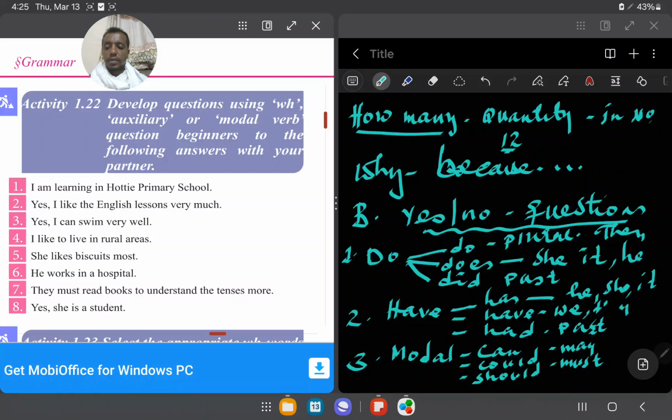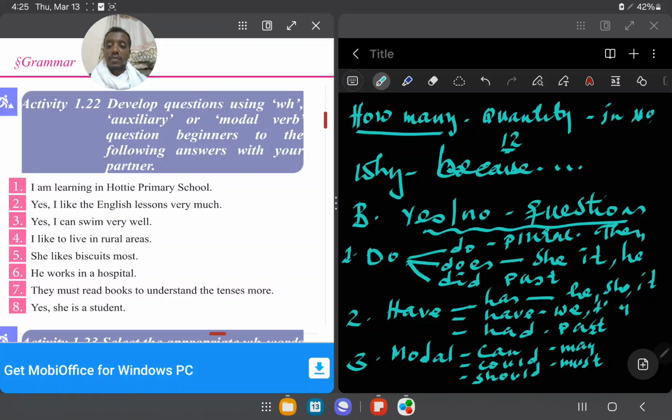First, this is the answer to the question. What question were you asked to give this answer? I'm learning is the answer. It is present continuous tense. So where are you learning? Understand? Where are you learning?